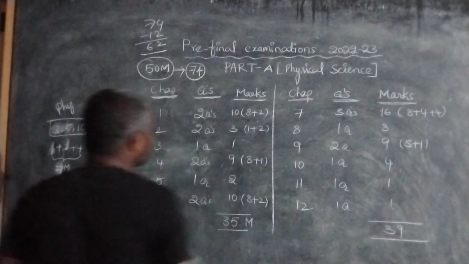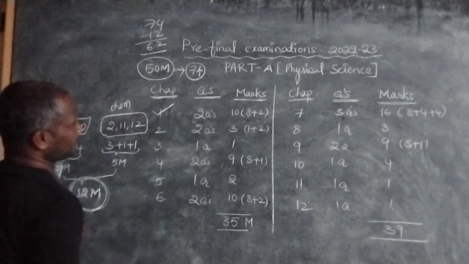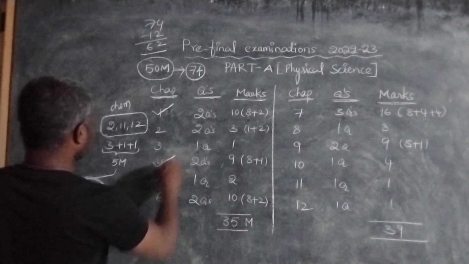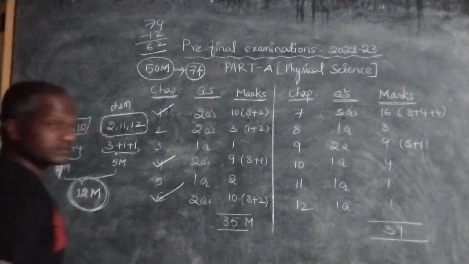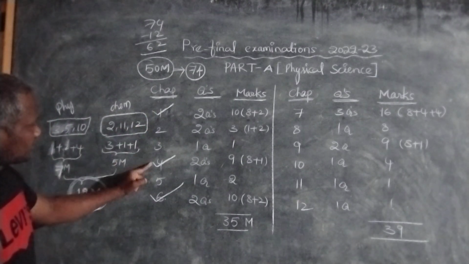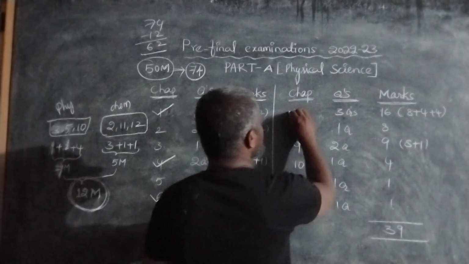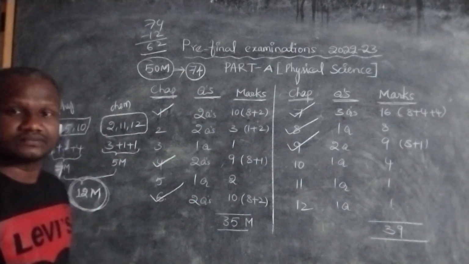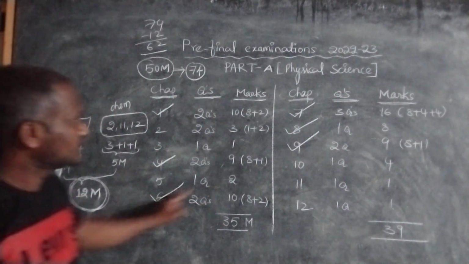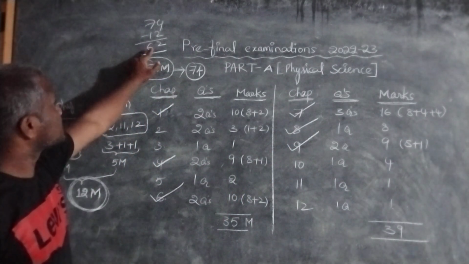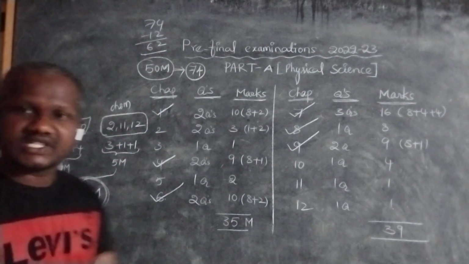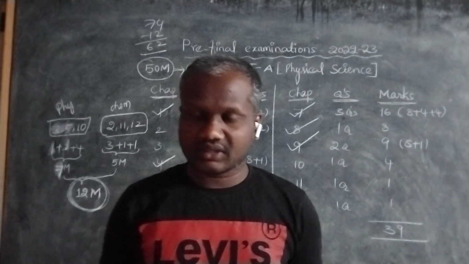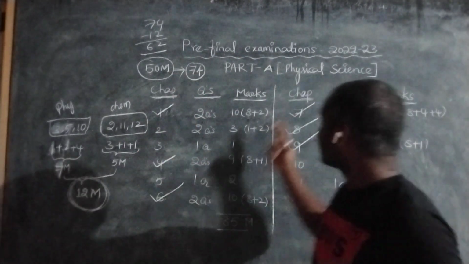Those 6 chapters are chapter 1, chapter 4, chapter 6, and chapter 7, 8, 9. From chapters 1, 4, 6, 7, 8, 9 they gave 62 marks. So based on this, I analyzed that students should not think that we get maximum questions only from these chapters in the public examination.